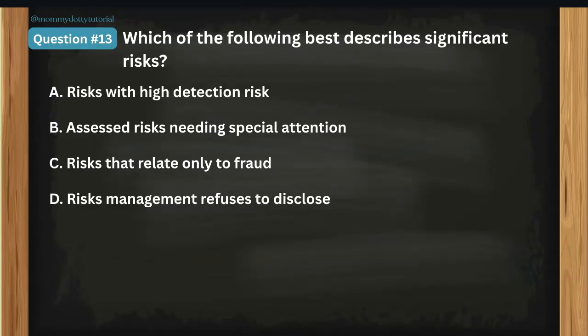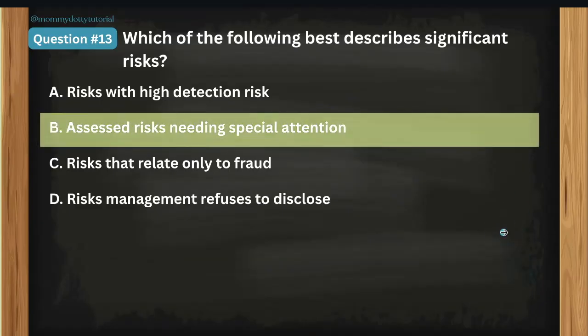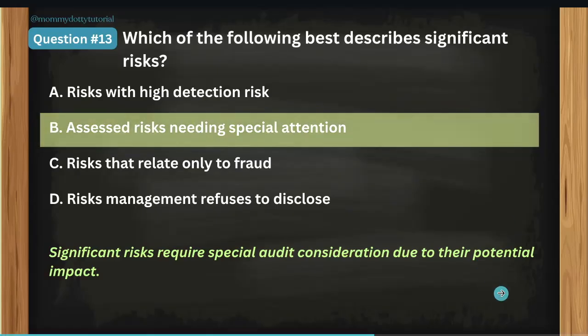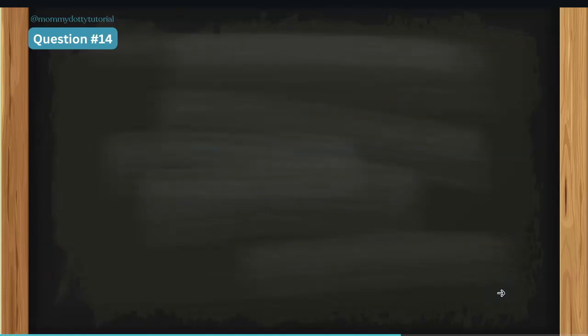Okay, you may pause the video to think. The correct answer is letter B, assess risk needing special attention. Significant risks require special audit consideration due to their potential impact. Okay, now let's go to question number 14.